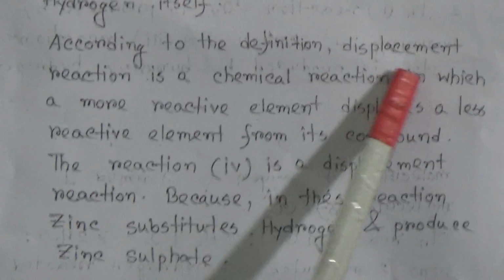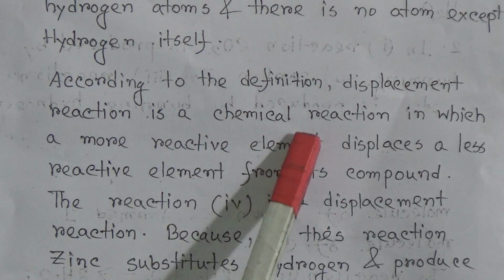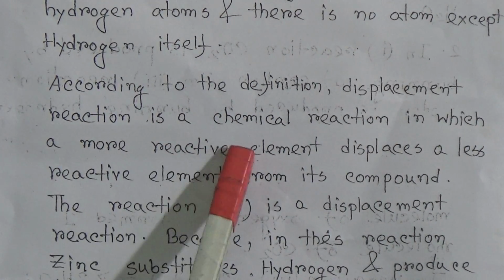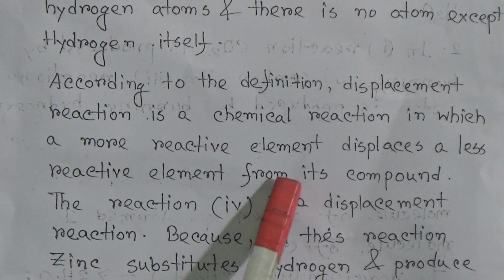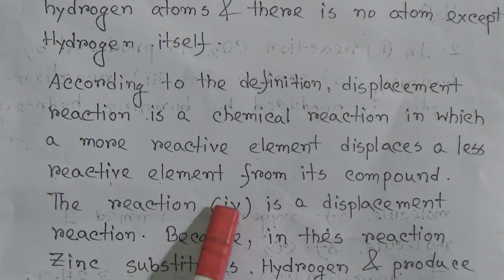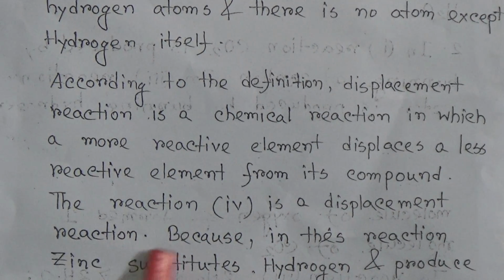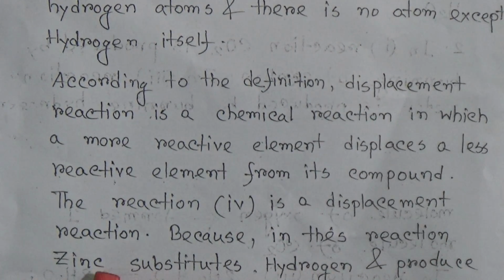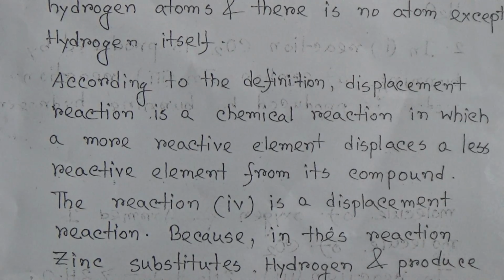According to the definition, a displacement reaction is a chemical reaction in which a more reactive element displaces a less reactive element from its compound. Reaction 4 is a displacement reaction because in this reaction zinc substitutes the hydrogen and produces zinc sulfate. Now come to the next question.